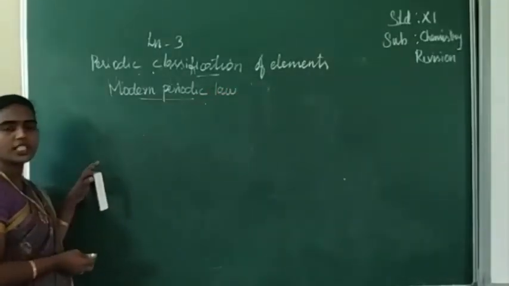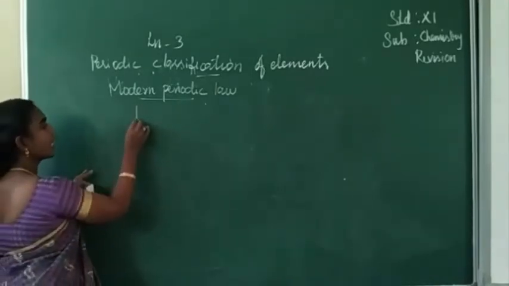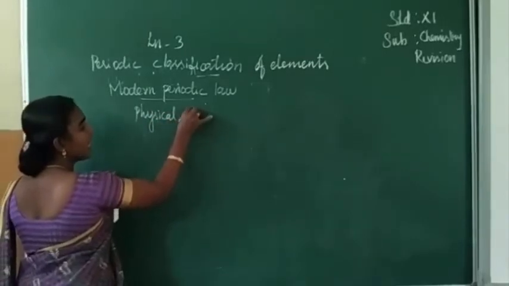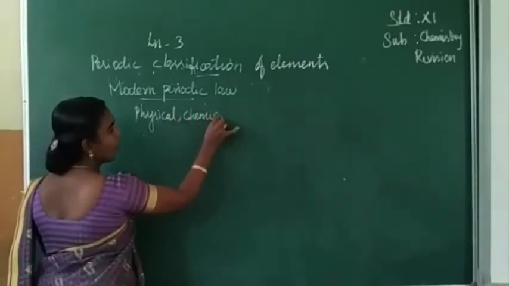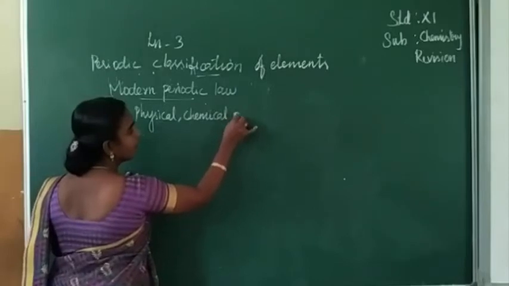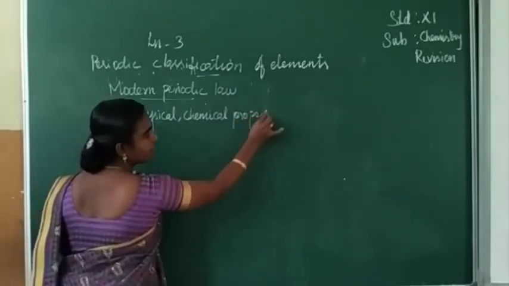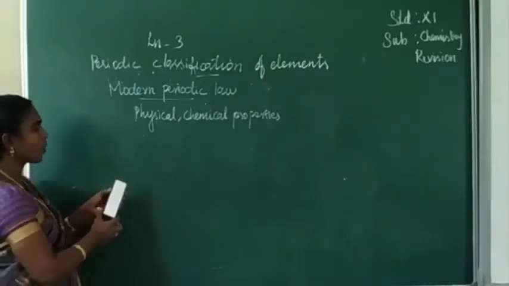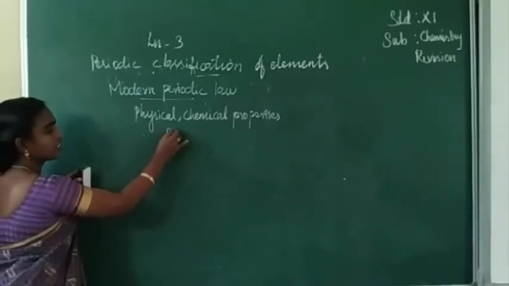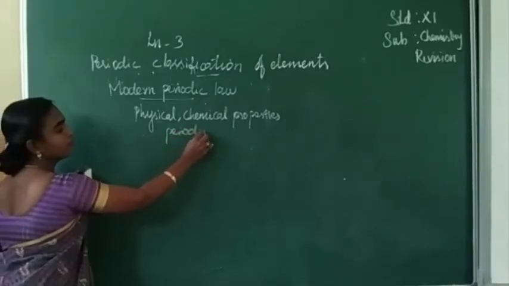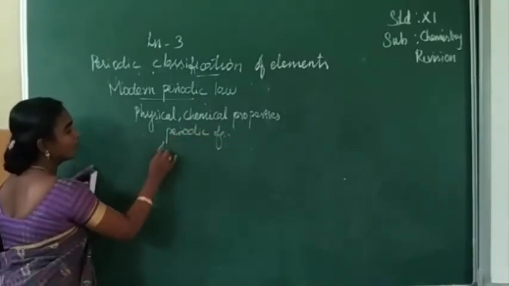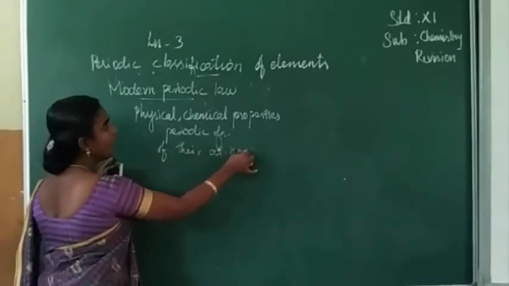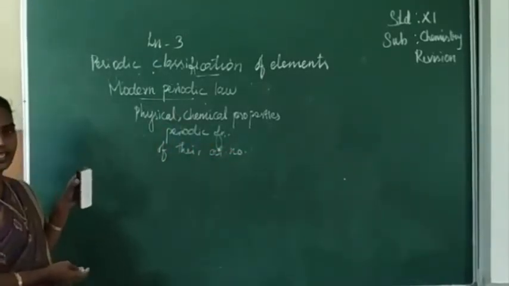The modern periodic law states that the physical and chemical properties of elements are a periodic function of their atomic numbers. So this is the law. It is called the modern periodic law.